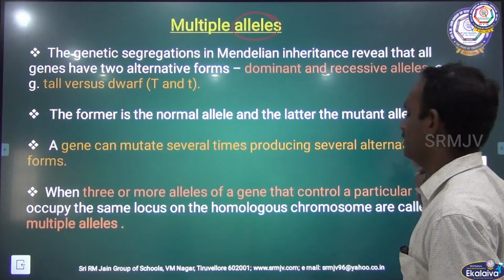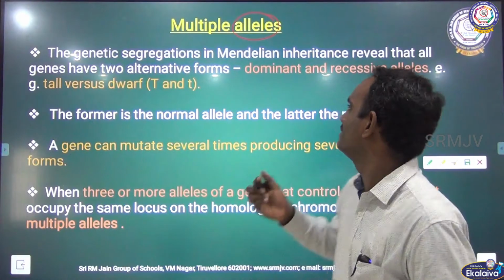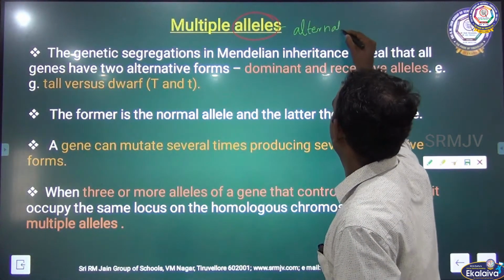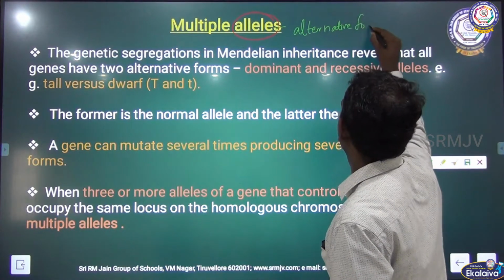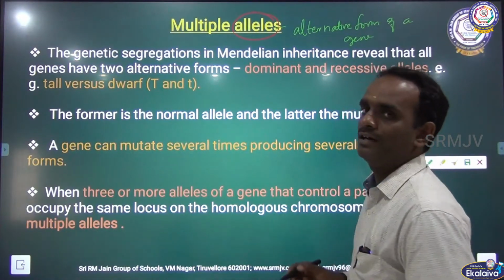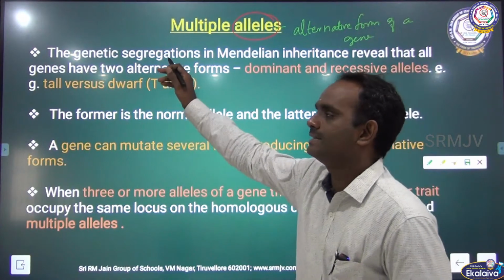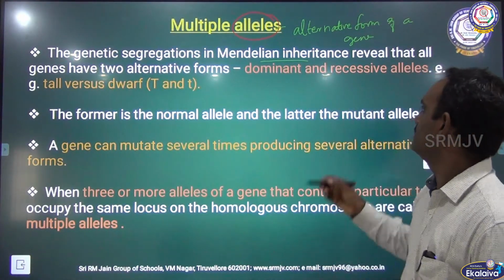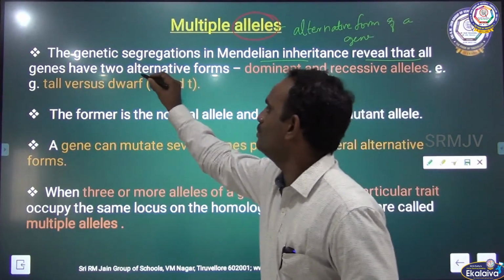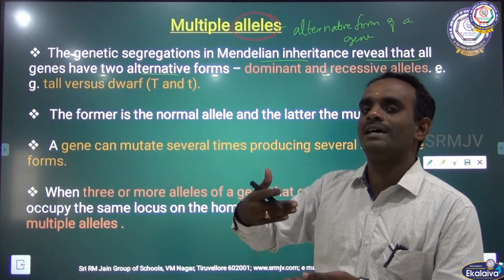Allele is nothing but the alternative form of a gene. The genetic segregation in Mendelian inheritance revealed that all genes have two alternative forms. One is dominant and another one is recessive.